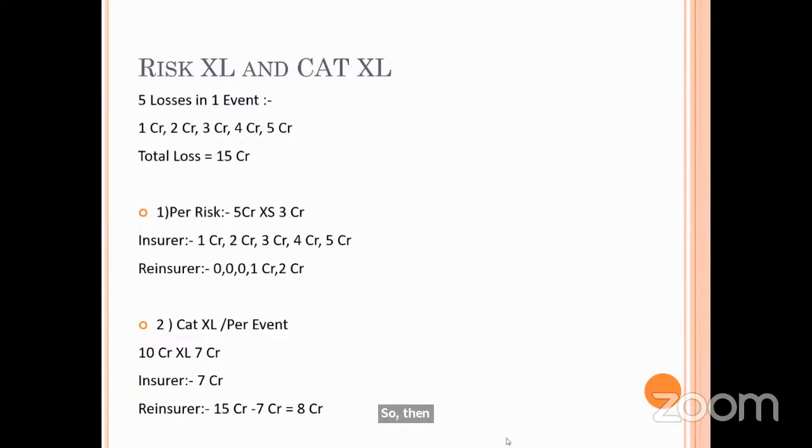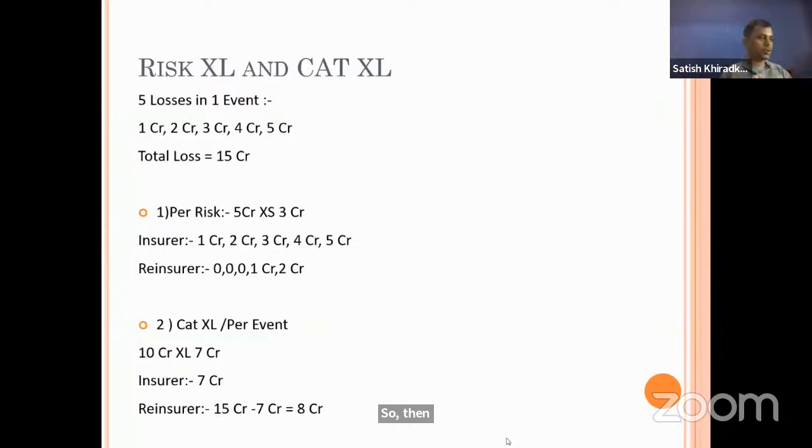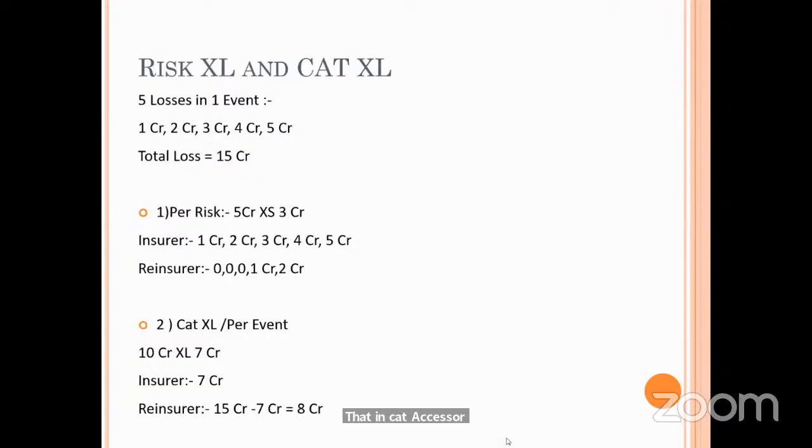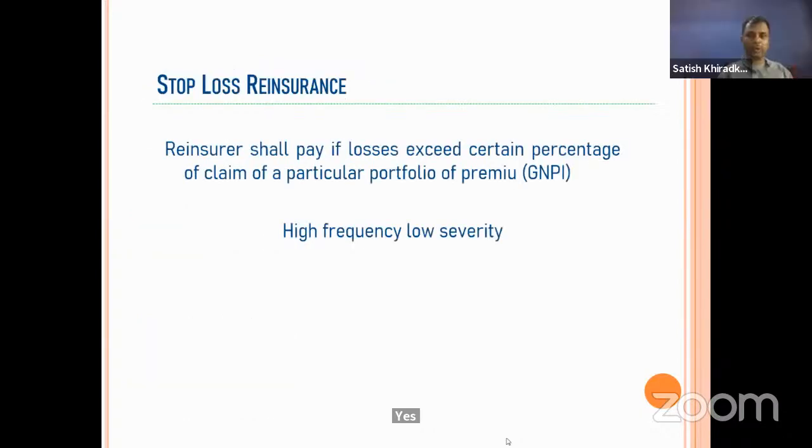I suppose now per risk excess of loss and catastrophic excess of loss are very clear. Any doubt in this? Sir, in cat excess of loss, it is mandatory that 2 losses are to be accounted, that more than 1 loss is required? Yes, that's why I told you, only then cat excess of loss will attract.